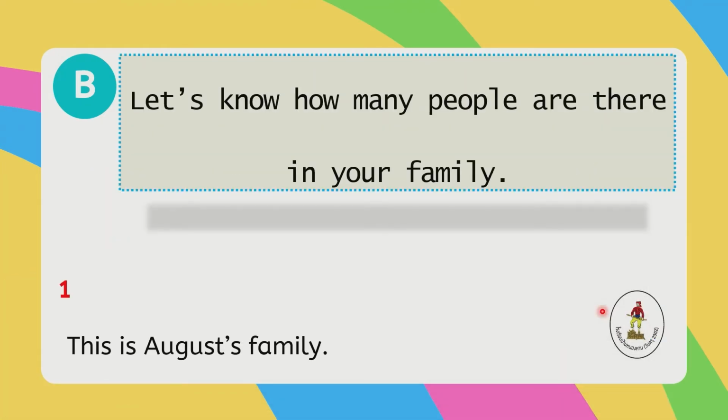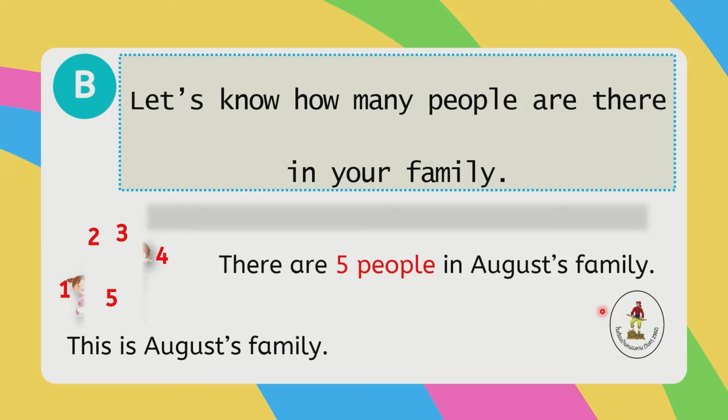This is August's family. But where are they? Oh, there they are. And let's count. How many people are there? Can you see the numbers? How many people are there in August's family? There are 5 people in August's family. One more time. How many people are there in August's family? There are 5 people in August's family.